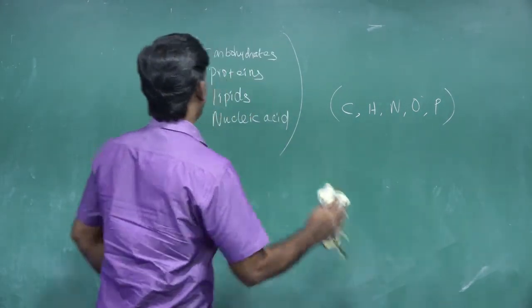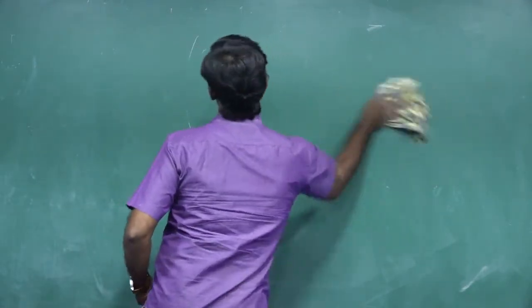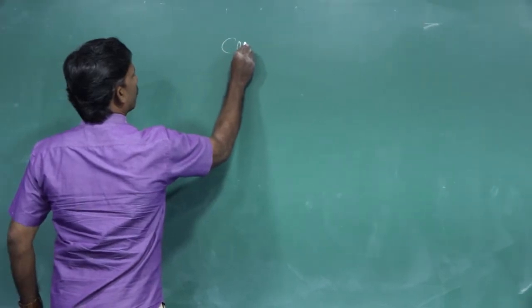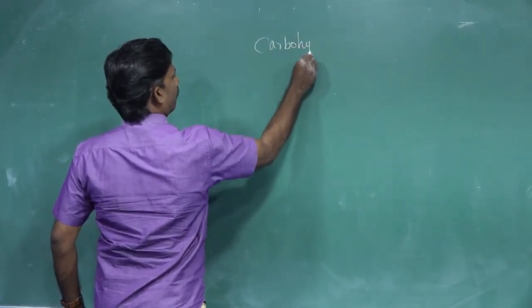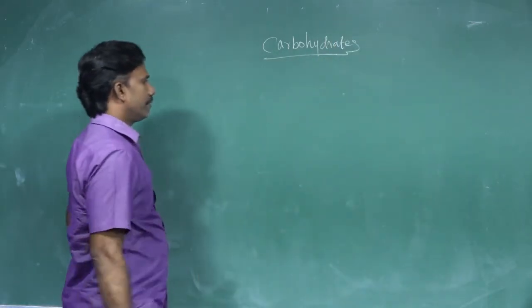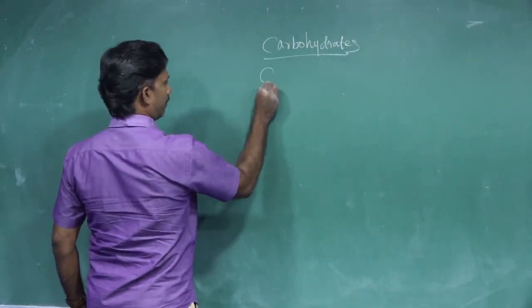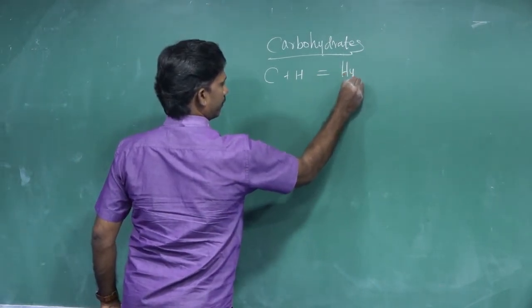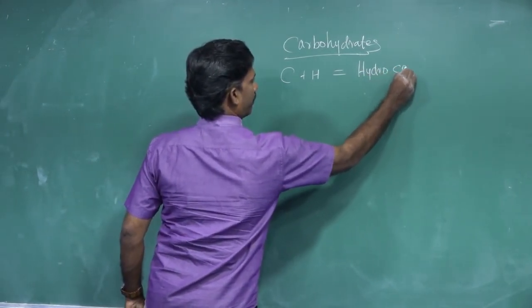Carbohydrates. You know very well that carbon plus hydrogen may give a hydrocarbon. This is called a hydrocarbon.